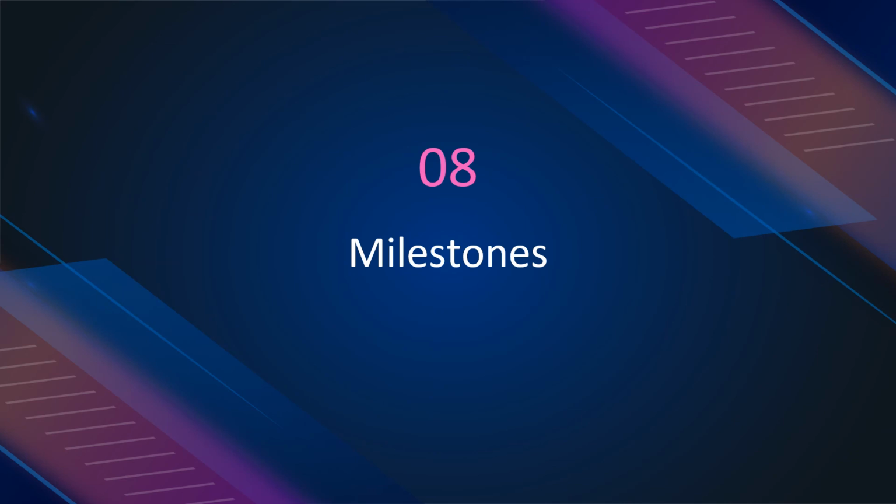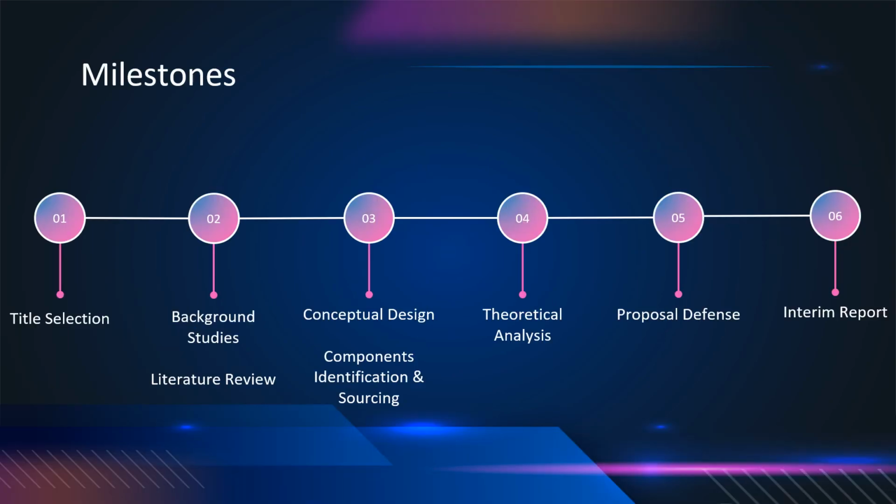Previously we have seen the Gantt chart that I have constructed. Now I am going to present the milestones that I have set for my FYP1. The first one is the title selection. Then the background studies and literature reviews simultaneously. After that is the conceptual design along with the components identification and sourcing. Then comes the theoretical analysis milestone. The last two milestones are the proposal defense and the interim report.